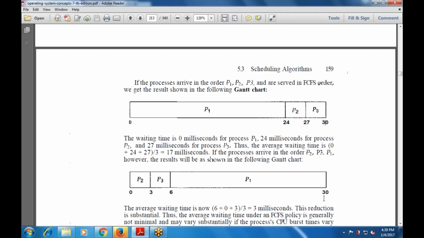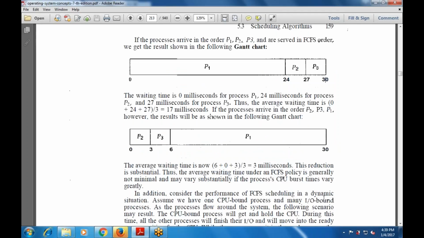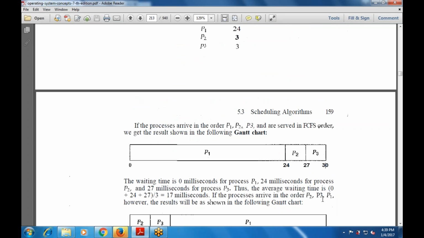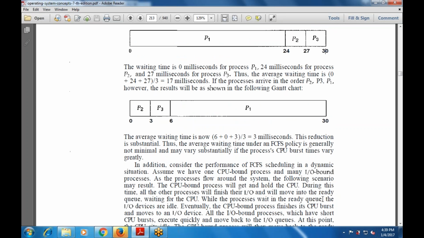If the processes arrive in the order P2, P3, P1, the result will be as shown in the following Gantt chart. First is P2, then P3, so 3 plus 3 is 6, then P1 with 24, that is 30. Now the waiting time of P1 is 6 milliseconds, P3 is 3, and P2 is 0.